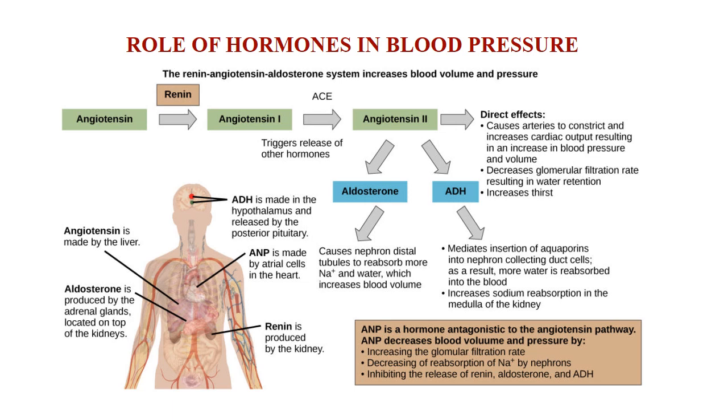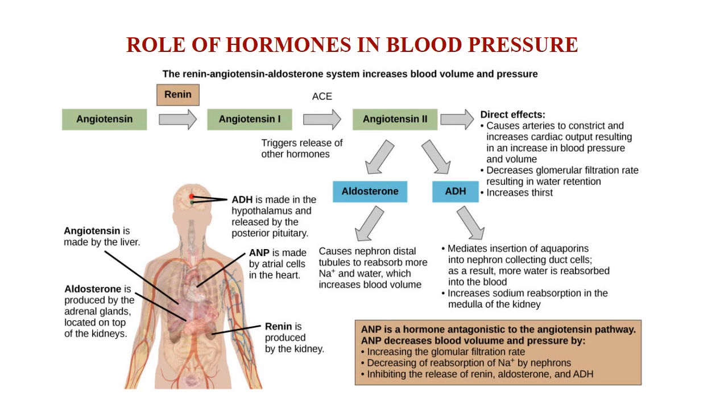For this, hormones play a major role, which is explained here: renin, angiotensin, aldosterone. This renin, angiotensin, aldosterone system proceeds through several steps to produce angiotensin 2.